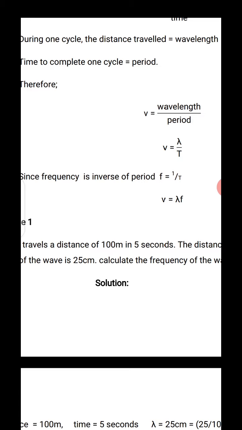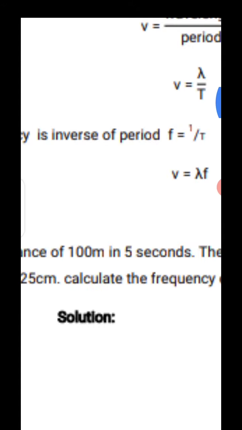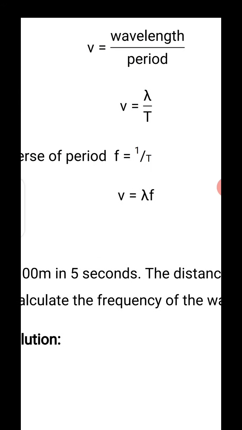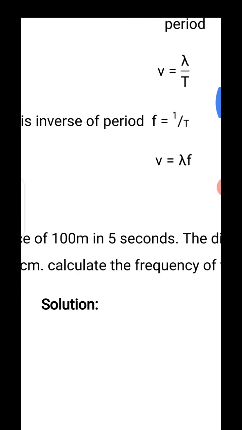Look at the formula v equals lambda over T. Put T as a formula. That means T is also 1 over f. By the time you substitute T equals 1 over f in the formula v equals lambda over T, what you get is v equals lambda f, or v equals f lambda.